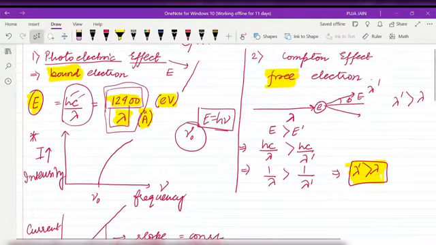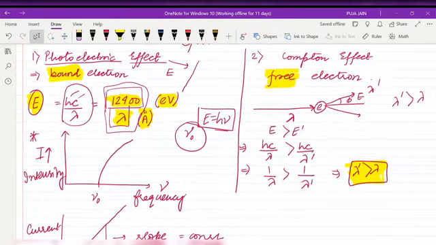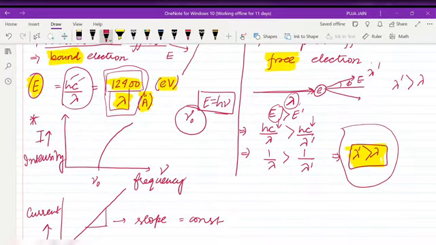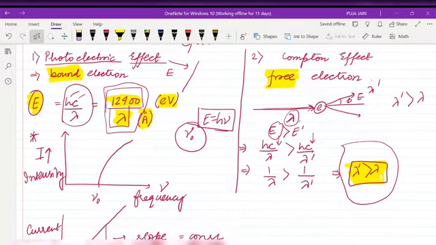Now in the case of the Compton effect, this is about a free electron. When light of wavelength lambda, or an X-ray or a photon, is incident on an electron which is already free, the electron will scatter by an angle phi and will have energy less than the incident energy. Obviously the incident energy will be greater than the scattered energy. So E can be written as hc by lambda and E dash as hc by lambda dash. After this we can conclude that lambda dash is greater than lambda, that is, the scattered wave will have a larger wavelength than the incident wavelength.